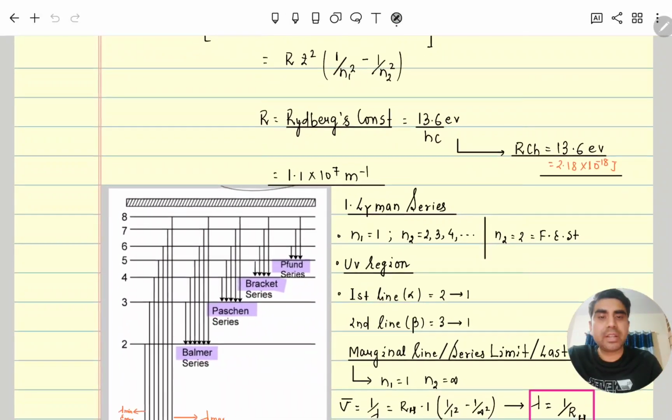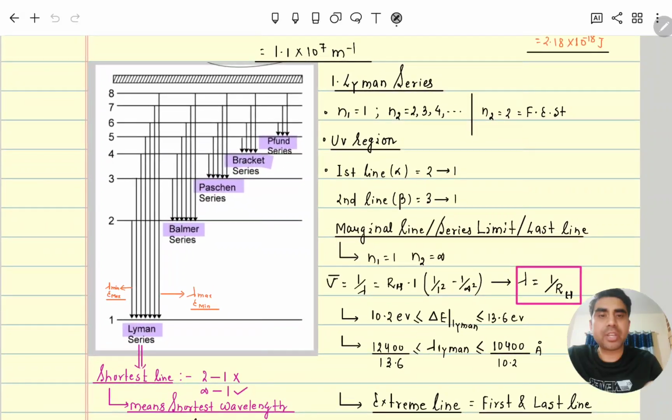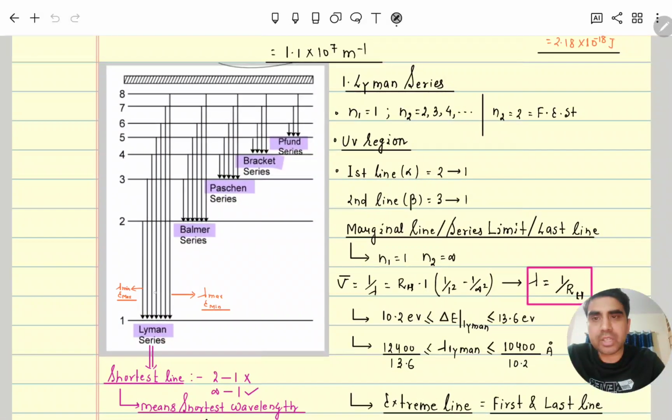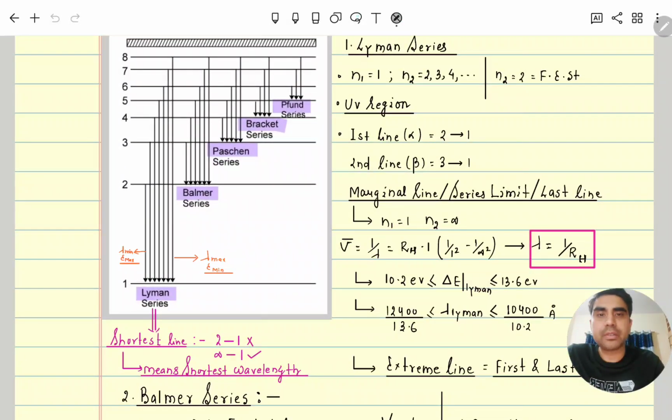Now, as the excited atom releases its energy and it passes through a prism, different sets of line spectra are formed. The first set is the Lyman series, the second is the Balmer series, the third is the Paschen series, the fourth is the Brackett series, the next is the Pfund series, and after that Humphreys also. When an electron passes from any excited state to the ground state, n equal to 1, all such series are called the Lyman series.